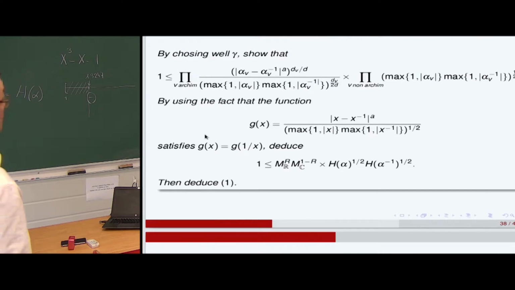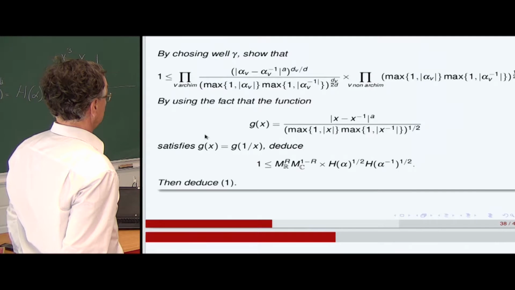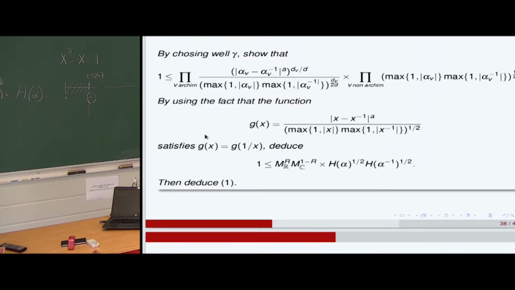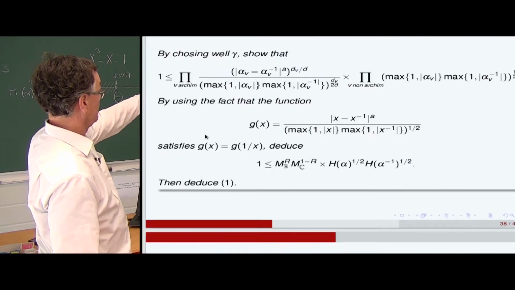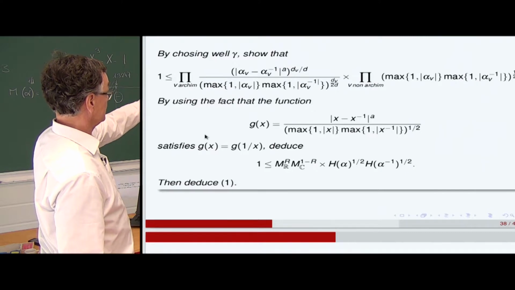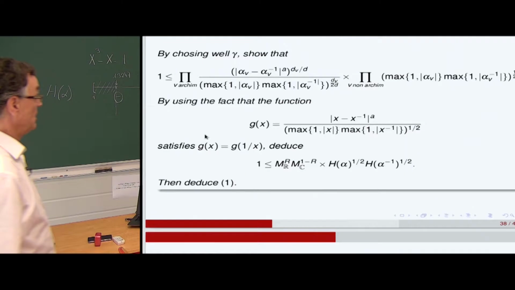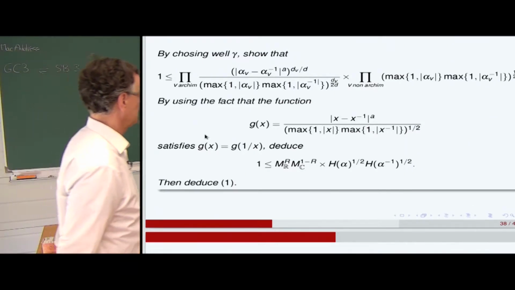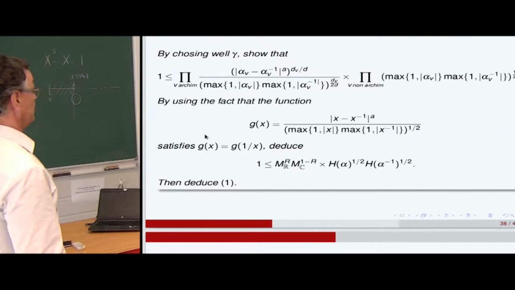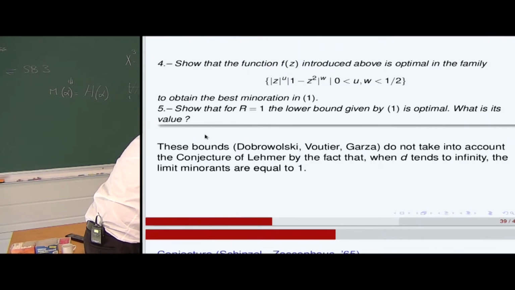And by using the fact that the function j of x, which is written here, is invariant by inversion, we deduce actually that 1 is less than the two maxima times the product of the absolute height of alpha, the absolute height of alpha minus 1, and square root. And then we will deduce the inequalities. That's just an extension.